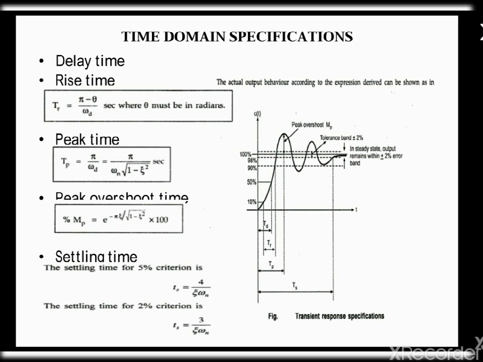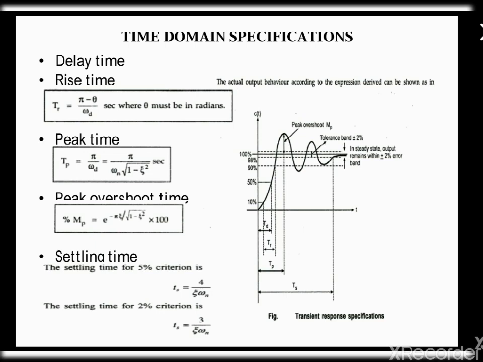Okay. Next, peak time. It is the time required for a response to reach its peak value. It is also defined as the time at which the response undergoes the first overshoot, which is always a peak overshoot. It is mathematically defined as Tp equals pi divided by omega d. We know that omega n root of 1 minus zeta square is omega d. So pi divided by omega n root of 1 minus zeta square is the value for peak time.